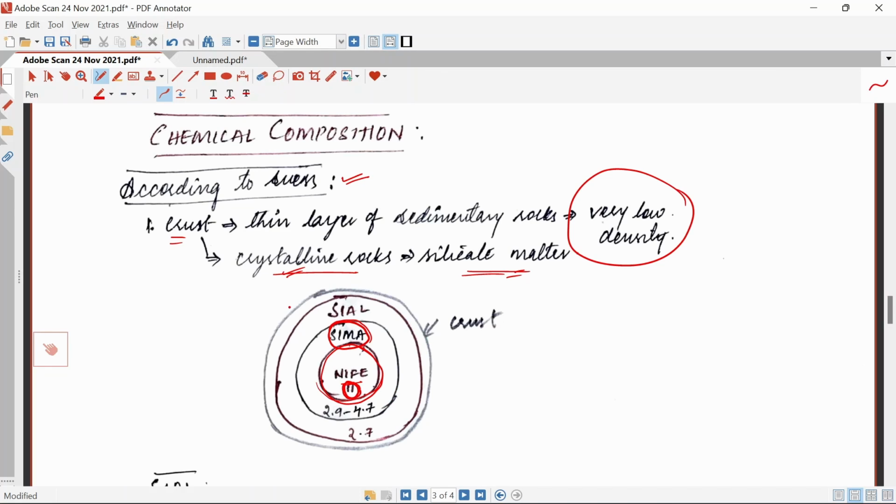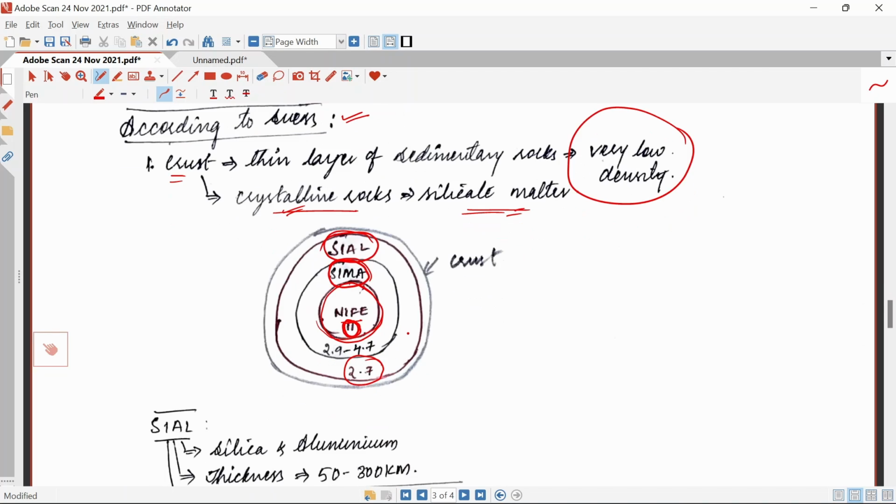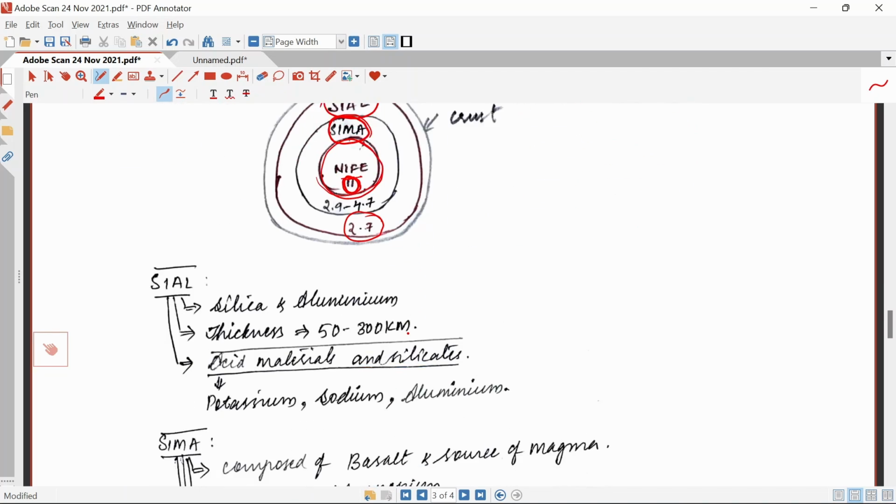Then the outer mantle has the Cl, that is silica and aluminium, which has an average density of 2.7 grams per centimeter cube. The outer layer is the crust, which we have seen earlier. And he explained that silica, Cl, means this outer mantle area, silica and aluminium, and its thickness ranges around 50 to 300 kilometers. It has acid materials and silicates. Acid materials such as potassium, sodium, and aluminium.